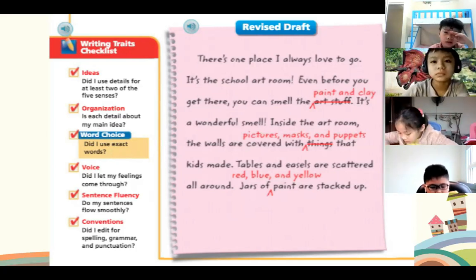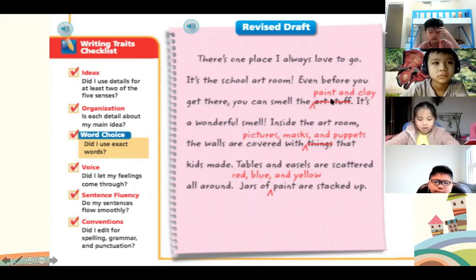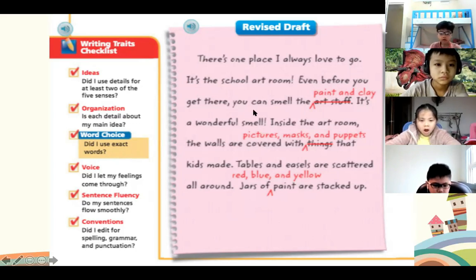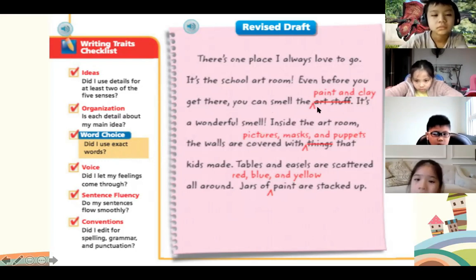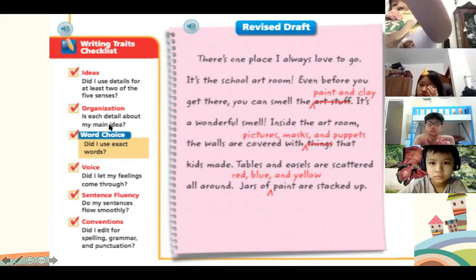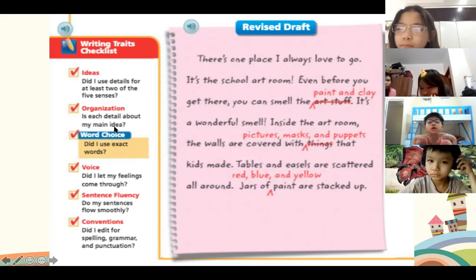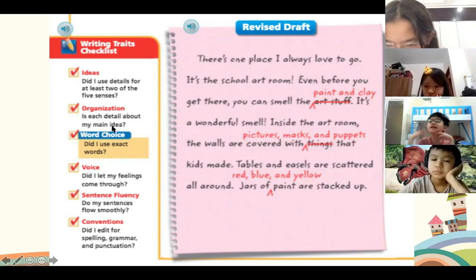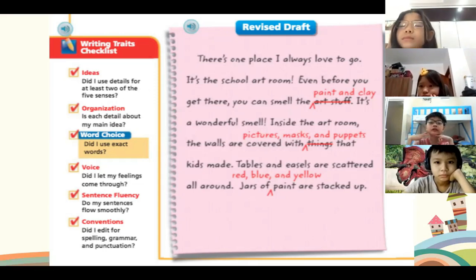Okay, so let's just talk about this revised draft. Have a look at some of the revisions this student made. It used to say, even before you get there, you can smell the art stuff. Why do you think this person has crossed out art stuff and changed it to paint and clay? Okay, Mia, why do you think they changed that? Because in the art room there are so many art stuff, so we cannot imagine what stuff they are describing about. Good girl, Mia. In the art room, there is so much art stuff to use, so many things.